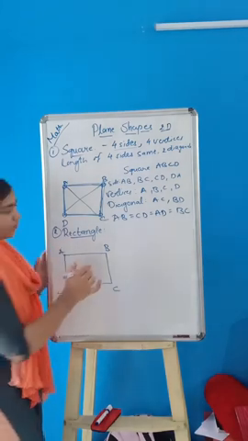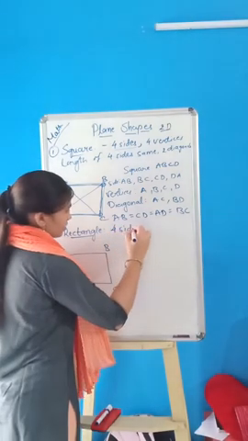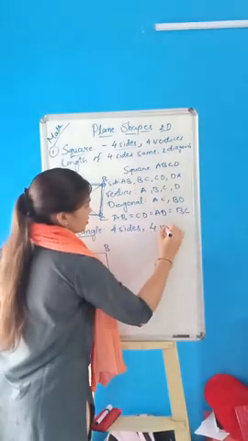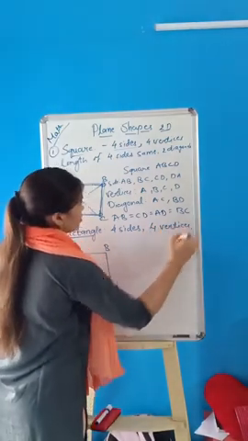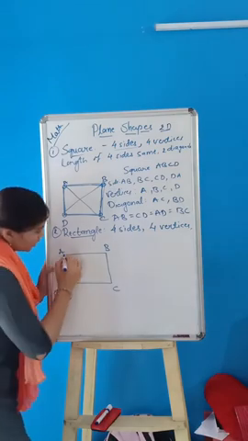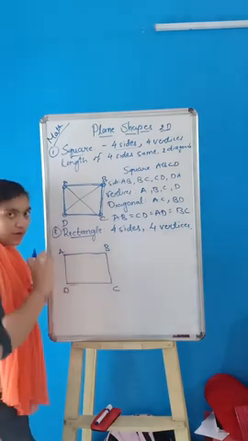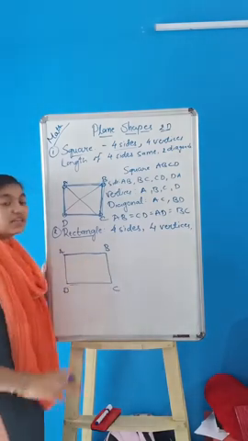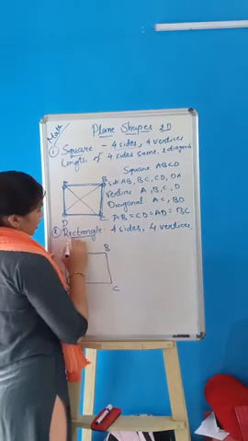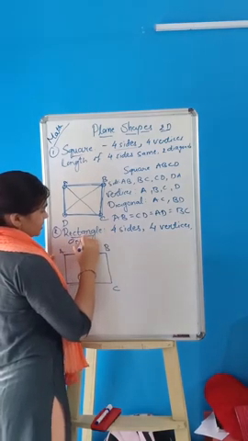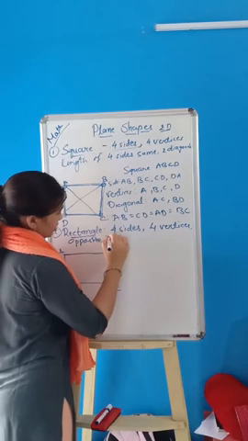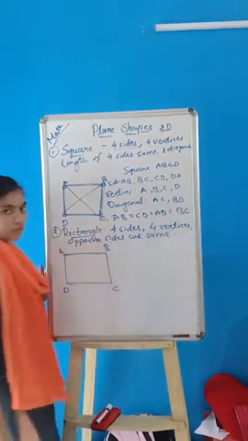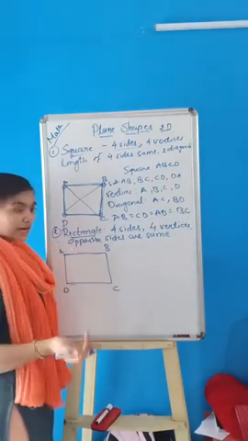So a rectangle also has 4 sides, same as a square, and 4 vertices. But here you can see that AB and CD have a longer length, but AD and BC have a smaller length than AB and CD. So opposite sides are the same. All sides are not the same, opposite sides are the same.